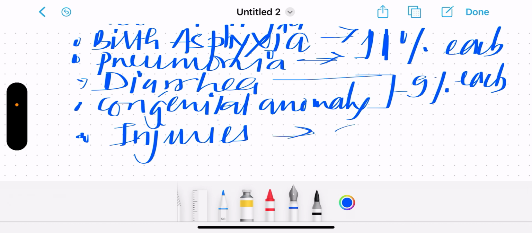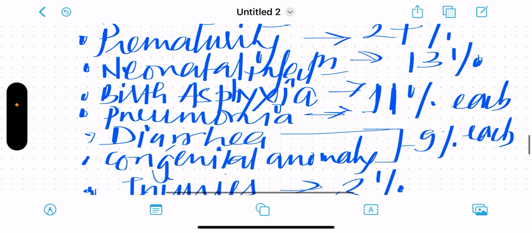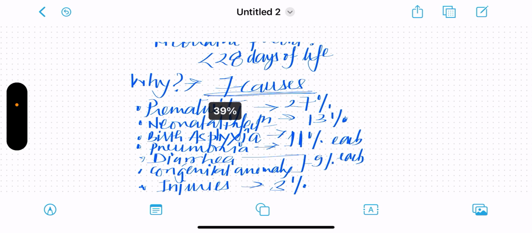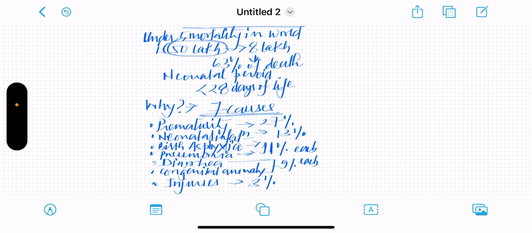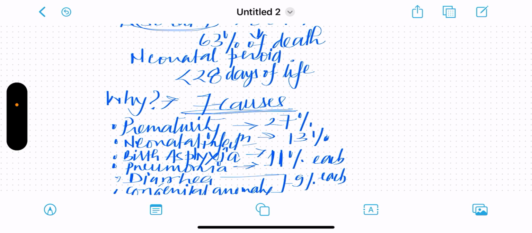That makes 3%. So now we have to understand that the under 5 mortality that is taking place in the world is 50 lakh, out of which 8 lakh of the children are dying in India. That is under 5 years of age. Now the majority of these 8 lakh are dying in the neonatal period, that is less than 28 days of life. That makes 63% of the deaths.